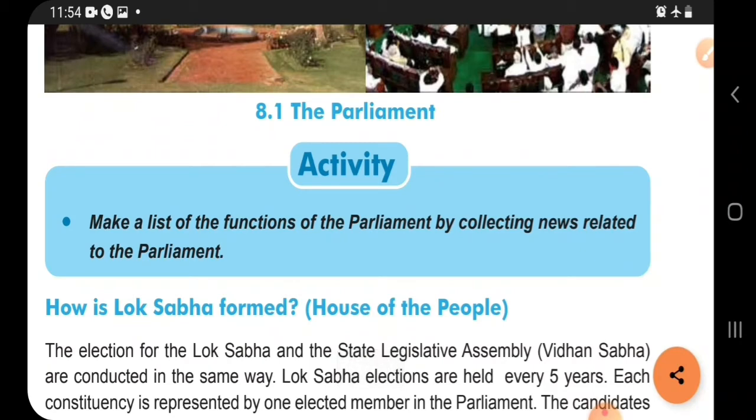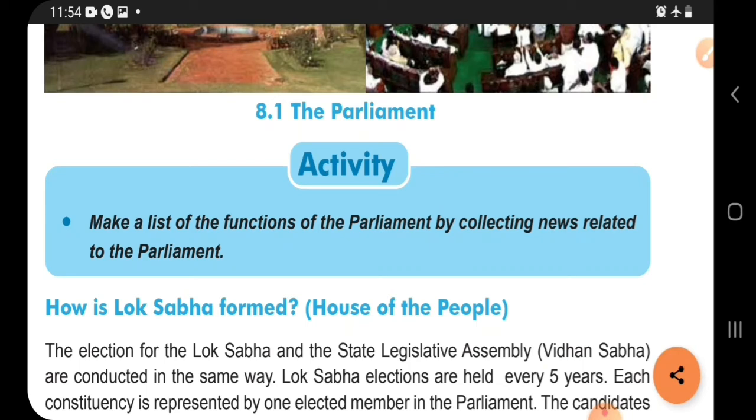So this news you can also collect. See, right now the Parliament session is going on, but many times what happens is the opposition party just does a walkout. They are not allowing the Parliament to run, because they have so many problems with the government. So because of that it happens like that.